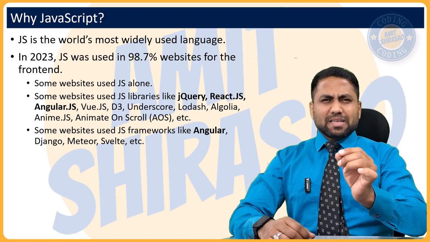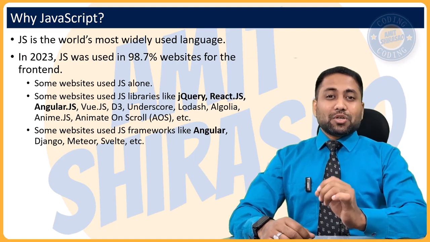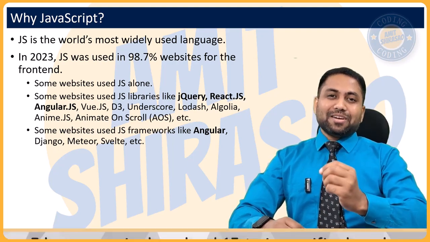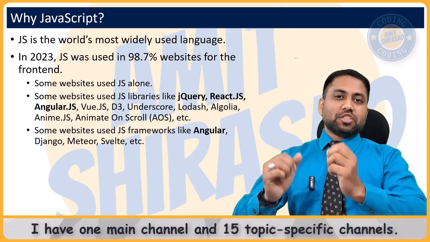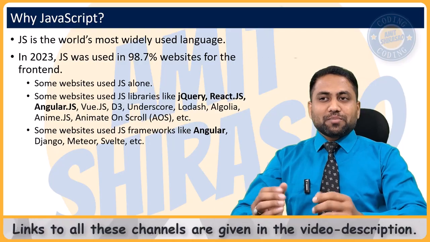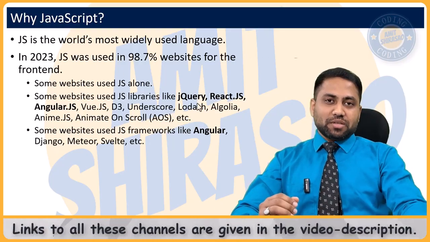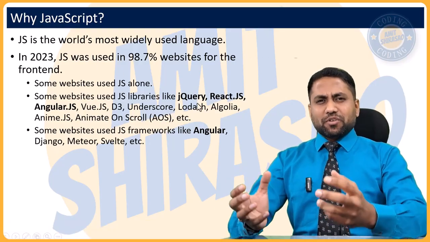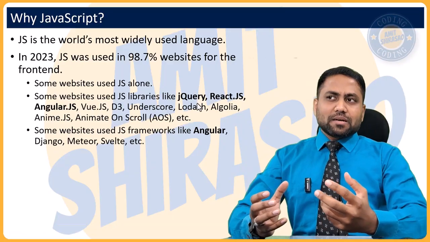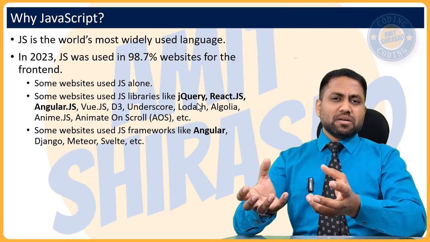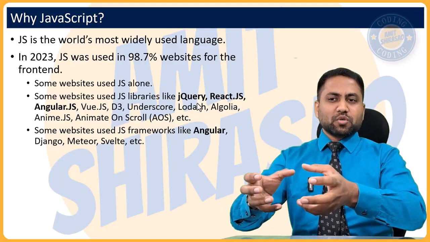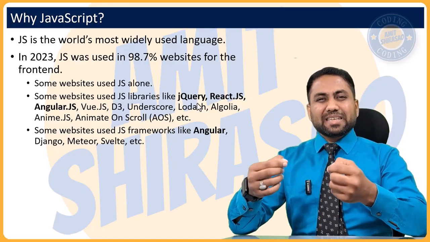Here, another interview question can be, what is the difference between a library and a framework? So library means a collection of functions. Okay, so for example, jQuery is a JavaScript library, so it is just a collection of JavaScript functions, and you can use those functions. It's just a wrapper created over JavaScript so that it adds a little syntactic sugar.